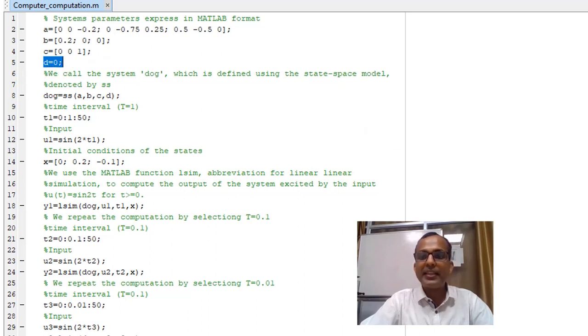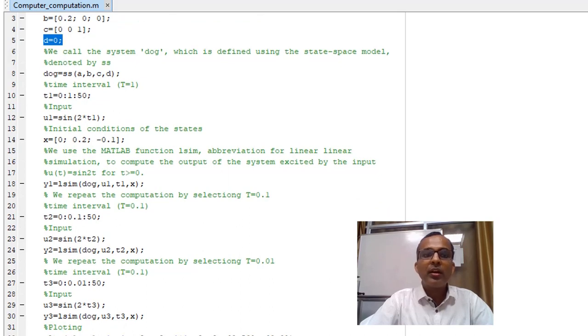Now we have to write a state space model, and there is a ready-made program inside MATLAB to do that. That function is ss, meaning state space model. If I know A, B, C and D, then it will automatically write the state space model. So I have called that program here, and I am going to simulate that system from time instant 0 to 50.